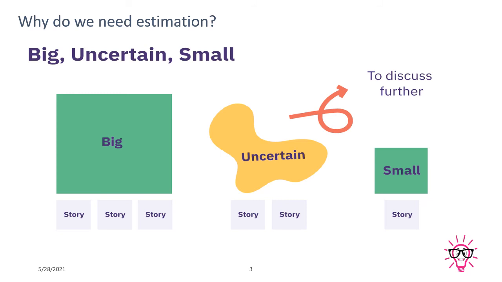We have to discuss it in the same grooming meeting. Based on this discussion, if the story is big, we break it down into smaller pieces. If the story is small, then we identify a resource who can complete that story and assign it to that resource in that particular sprint. So in this way, guys, we may consider big, uncertain or small estimation techniques.